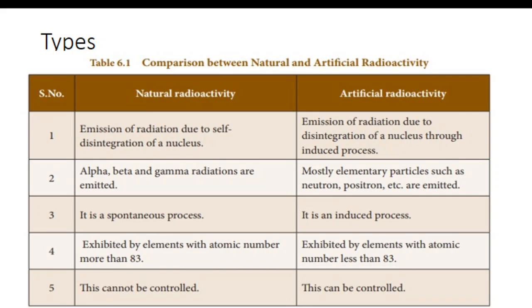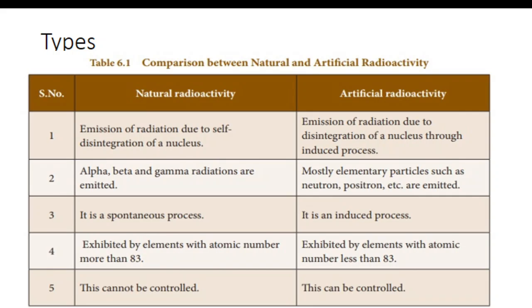Now we will move on to types of radioactivity. There are two types of radioactivity: natural radioactivity and artificial radioactivity. Natural radioactivity is radioactivity in which radiation is emitted due to self disintegration of a nucleus.